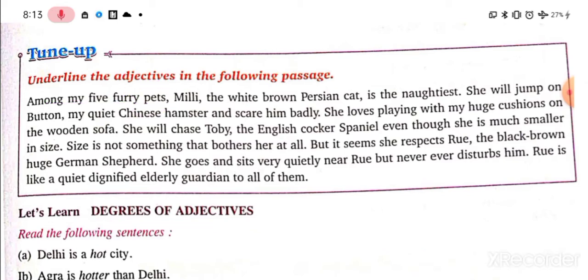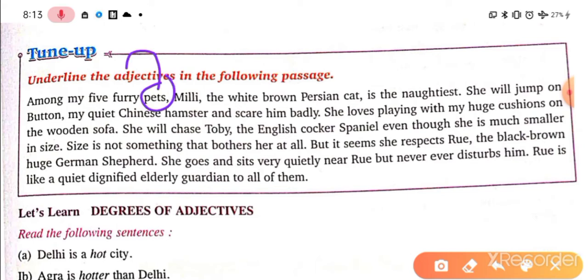You can see here, there is a noun, this is pets, house pets. See here, furry, 5, and my. My is a possessive adjective. If you know, my, our, your, their, his, her, these are possessive adjectives. Okay, 5 is the number adjective, furry is the quality adjective, pets is a noun, right?